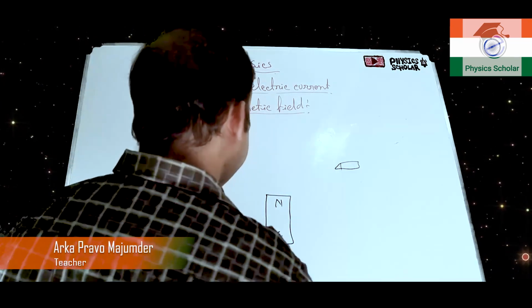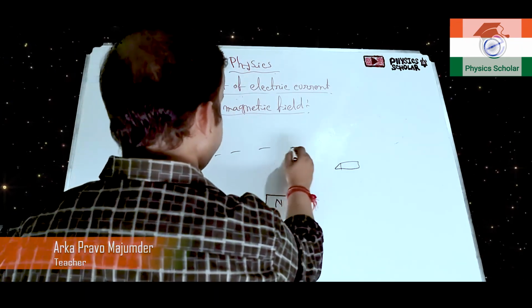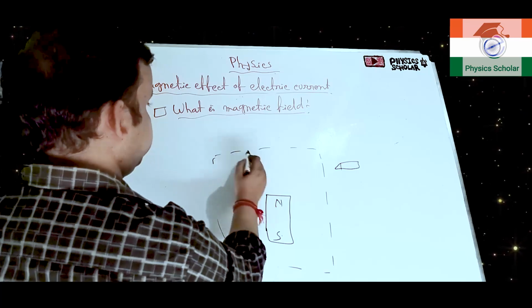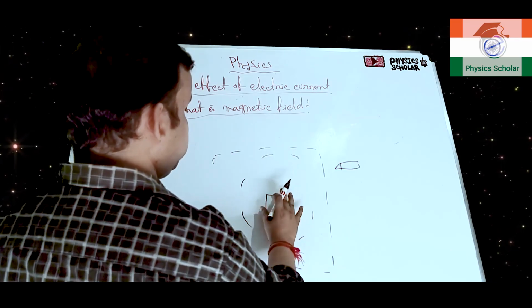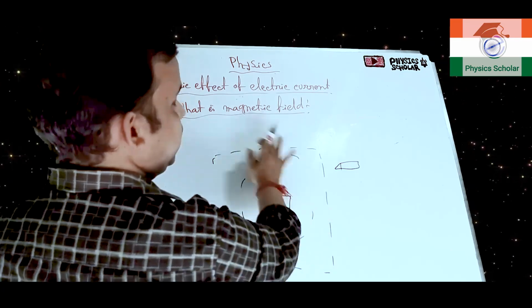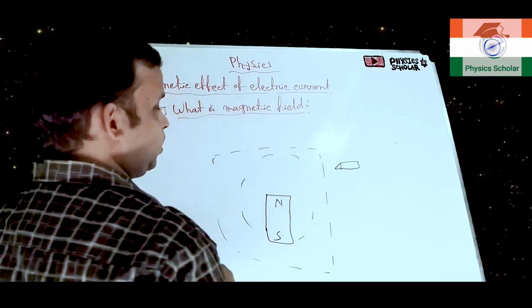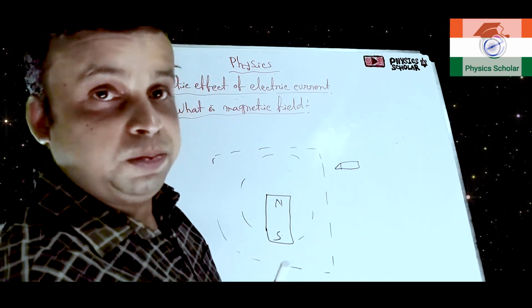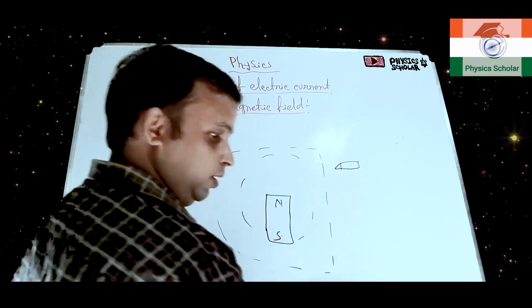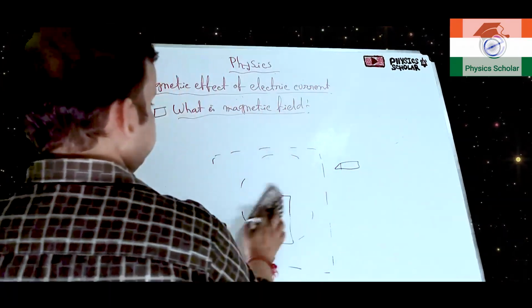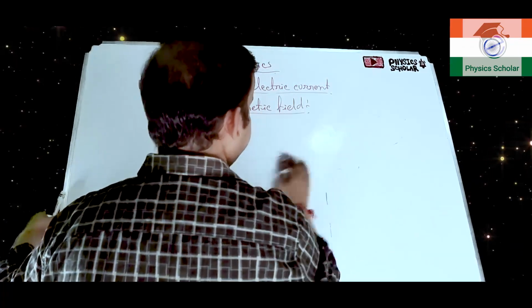That means there is a zone around the magnet in which the property of the magnet can be experienced. Any magnetic material you keep there will be attracted by the magnet or feel a force. This area is known as magnetic field.